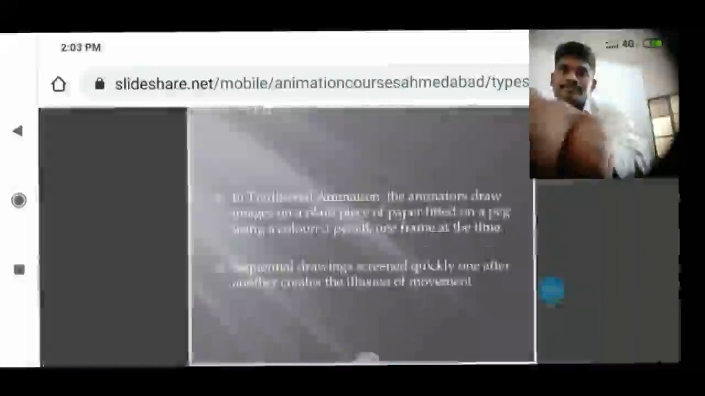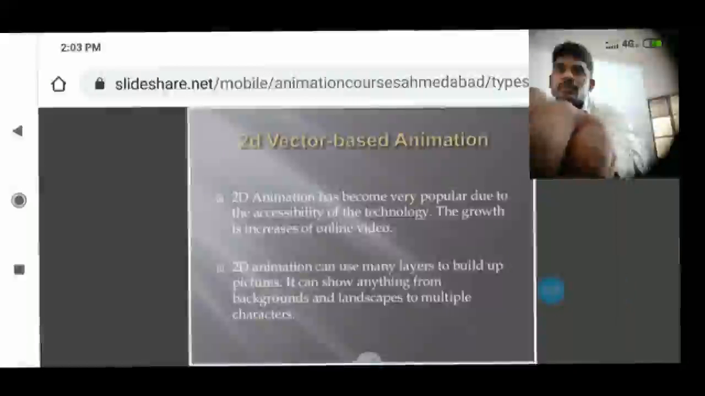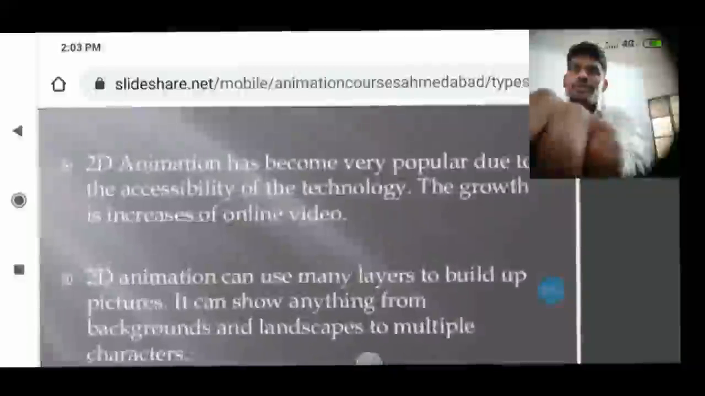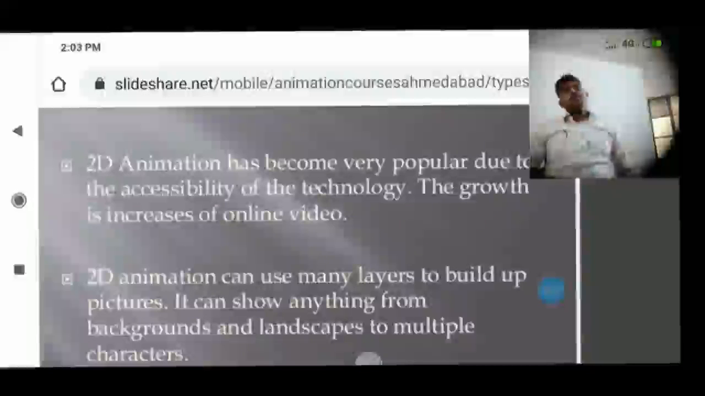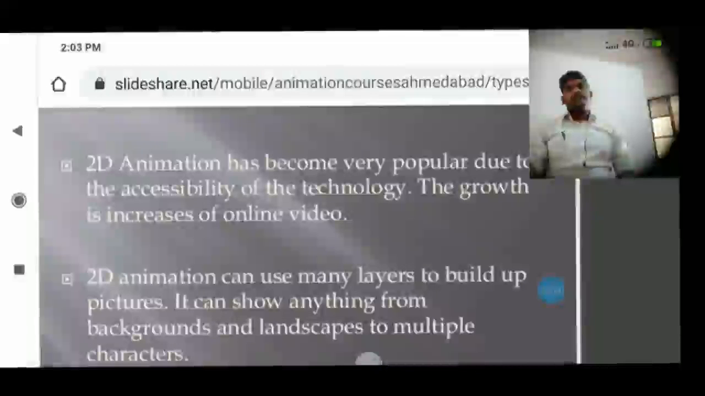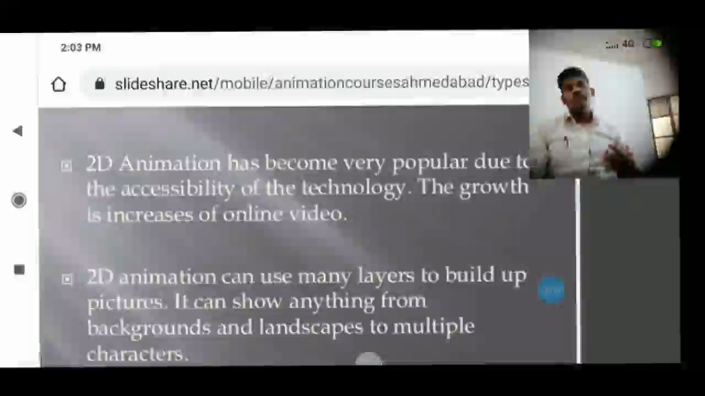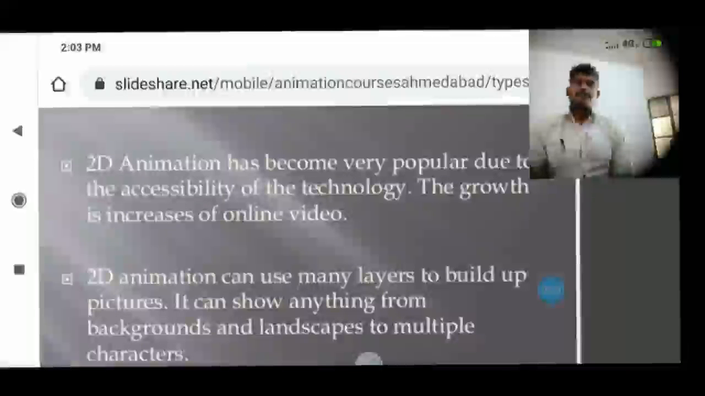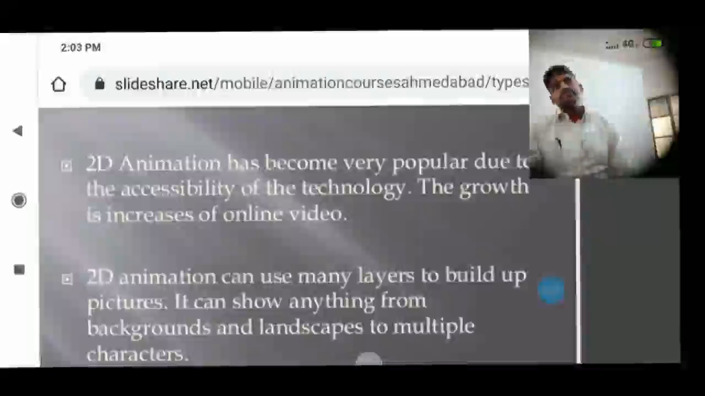The next one, 2D vector based animation. What type of animation? 2D vector based animation, what we call 2D animation, two-dimensional animation. We are giving priority and preference to two-dimensional objects, two-dimensional images.